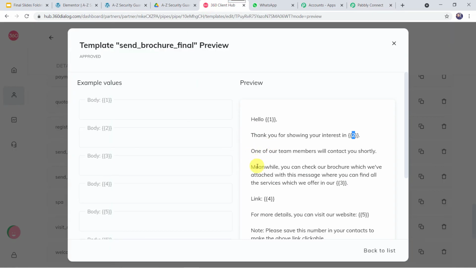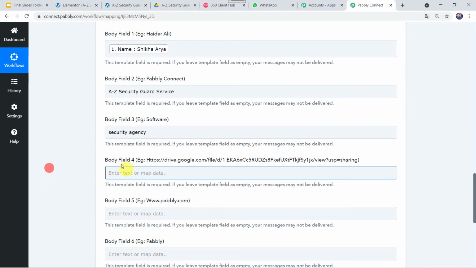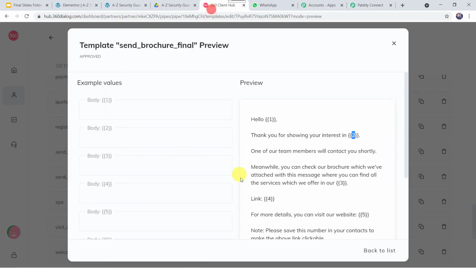Now body field 3, example is given software. In our template, meanwhile, you can check a brochure which we have attached with this message where you can find all the services which we offer in. Here we can give security agency. So let us go to Pabbly Connect and let us type security agency over here. Okay. Now body field 4, here we can give the link.